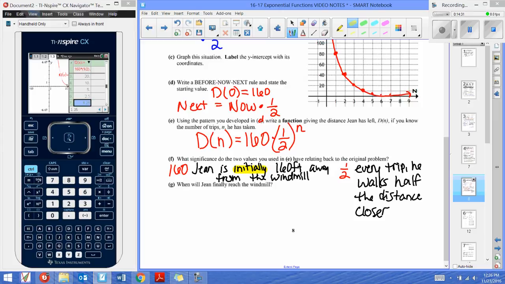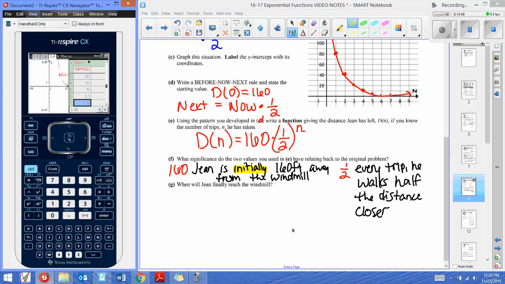And what does the 1/2 mean? Well, it means that every single trip he walks half the distance closer, or I should have actually probably put closer to the windmill. Now G says, when will Jean finally reach the windmill? So that would mean, when is he ever going to hit the x-axis? Well, if we go back to our calculator and scroll down in our table, our numbers keep getting smaller and smaller because we keep taking half. But the only way that we would ever be able to get down to 0 is if we were dividing 0 by 2 or multiplying it by 1/2, which will never happen.